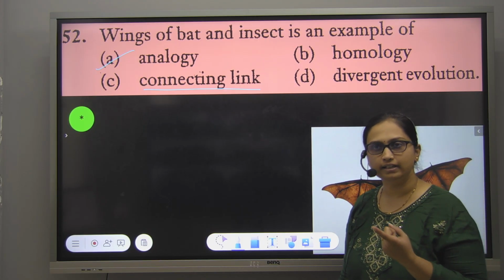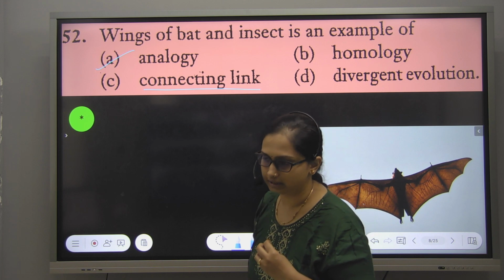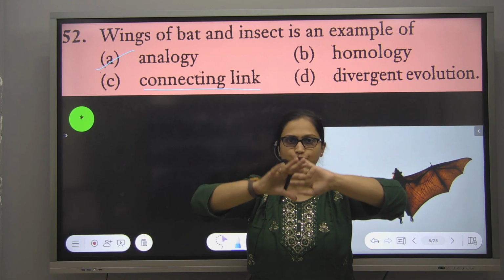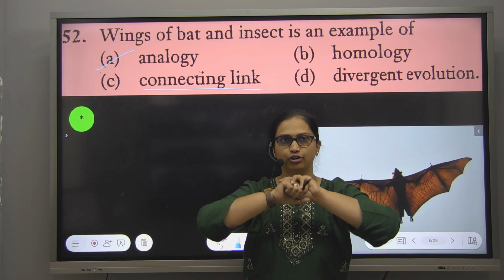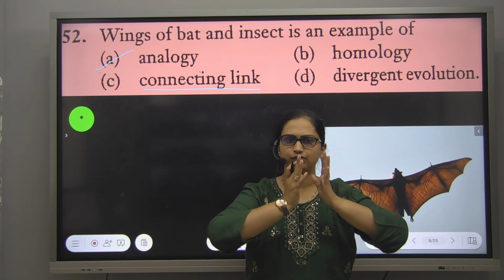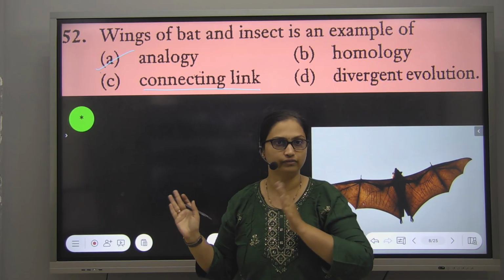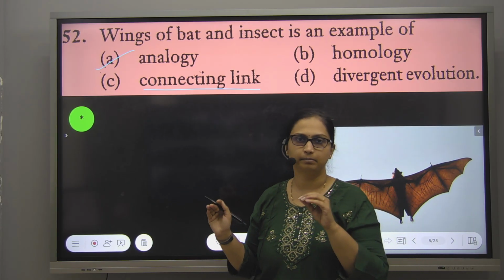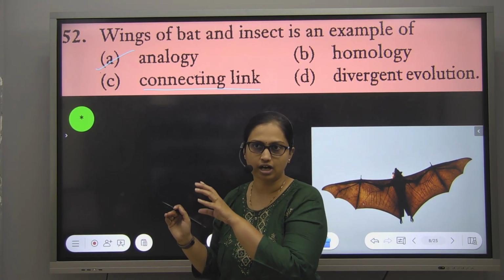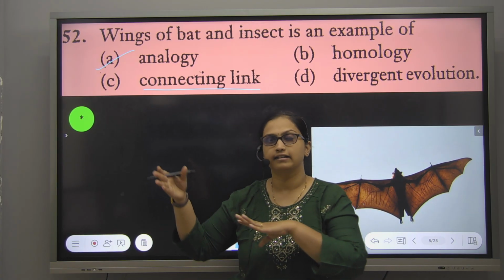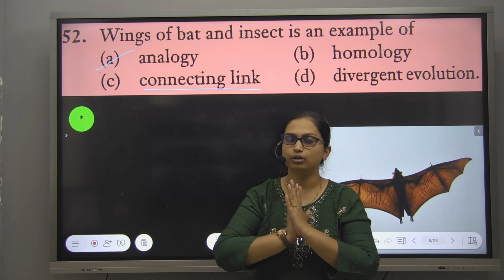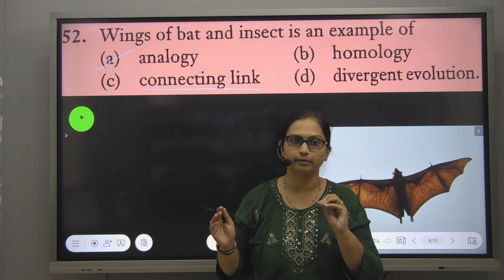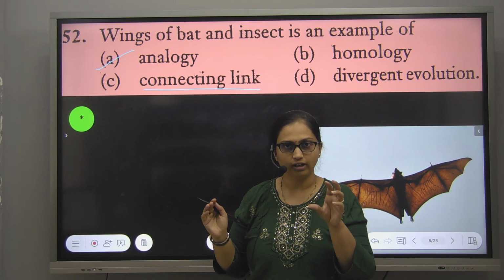Connecting link means those organisms, I'll tell you with an example, people. Listen. In PU II you have done animal kingdom and plant kingdom. There are so many different phyla of animals. Remember? Porifera, Coelenterata, Platyhelminthes, Aschelminthes, Mollusca, Arthropoda, till hemichordates and chordates. How are these phyla divided? They are divided based upon their common characteristics. So what must have happened?